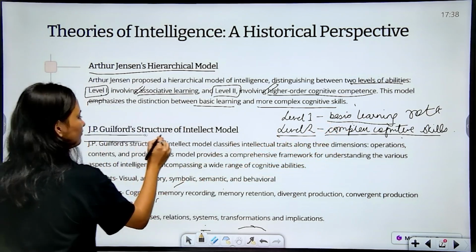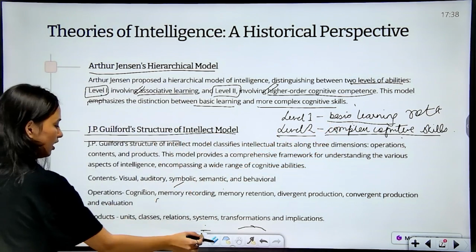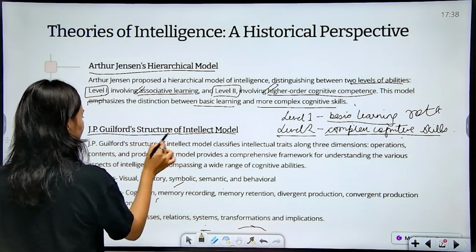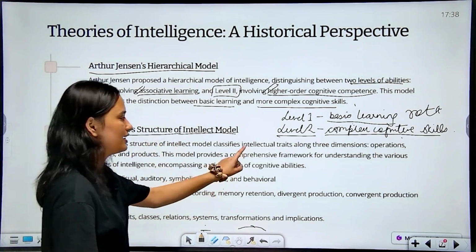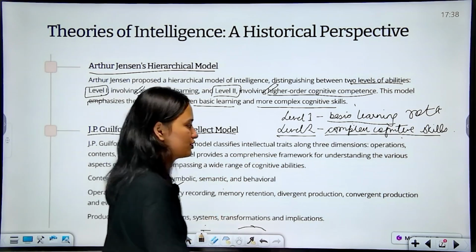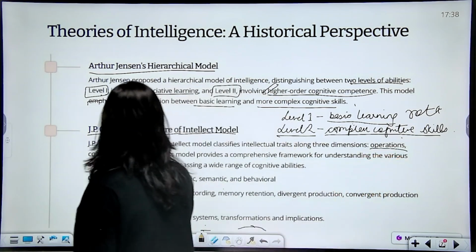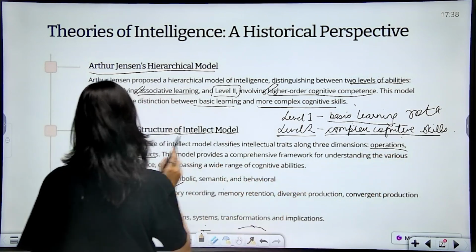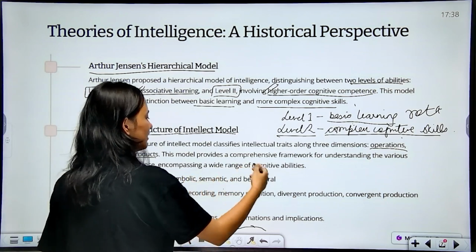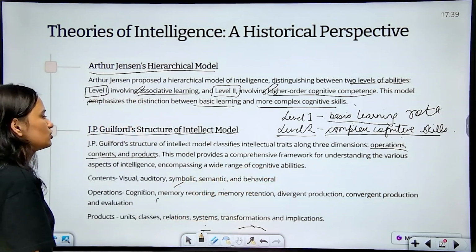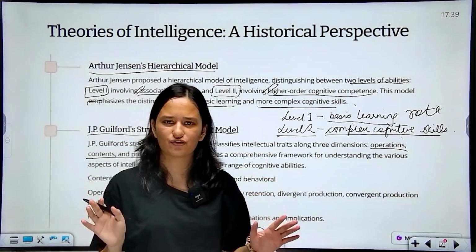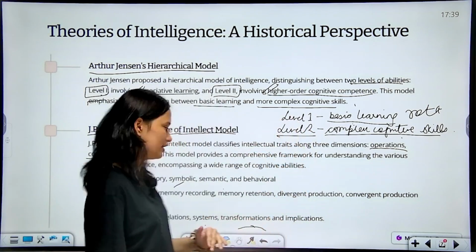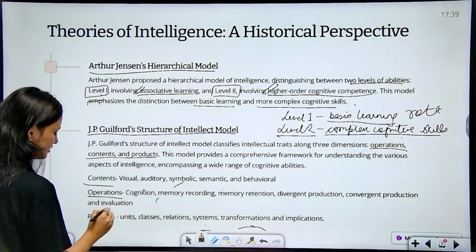Next we have J.P. Guilford's structure of intellect model. J.P. Guilford's structure of intellect model classifies intellectual traits along 3 dimensions. We have operations, contents and products. This model provides a comprehensive framework for understanding the various aspects of intelligence, encompassing a wide range of cognitive abilities. So J.P. Guilford said that there are many kinds of attributes and abilities, and he has divided them into 3 categories. We have contents, operations and products.